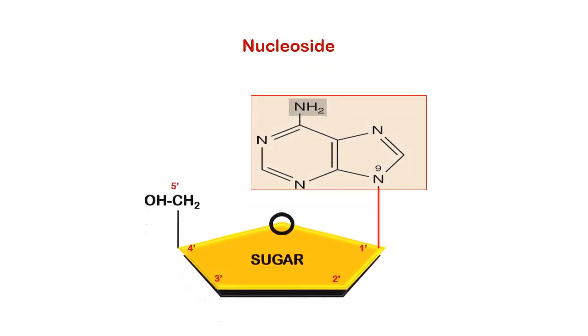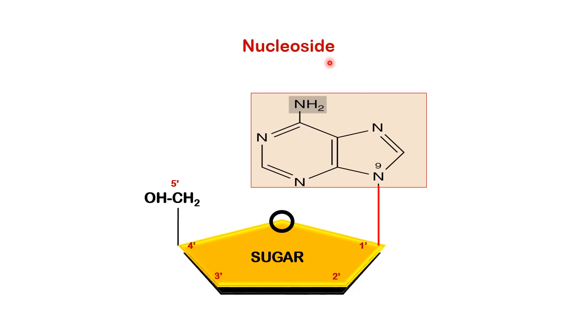And this is the picture showing the structure of nucleoside. As we discussed in the previous slide, nucleoside consists of two components, that is pentose sugar and nitrogenous base. And this nitrogenous base is attached to the pentose sugar with the help of an N-glycosidic bond.